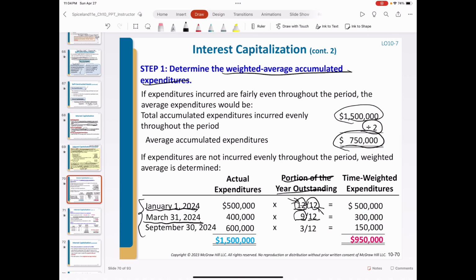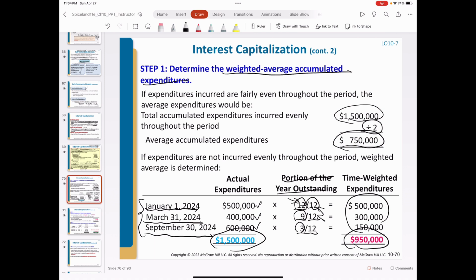This 12 is the number of months in 1 year. September 30 to December 31st, 3 months. Okay, so we multiply the portion of the year outstanding by the actual expenditures. Then we convert to time-weighted expenditure. So the total expenditure will be 950,000, not 1.5 million.